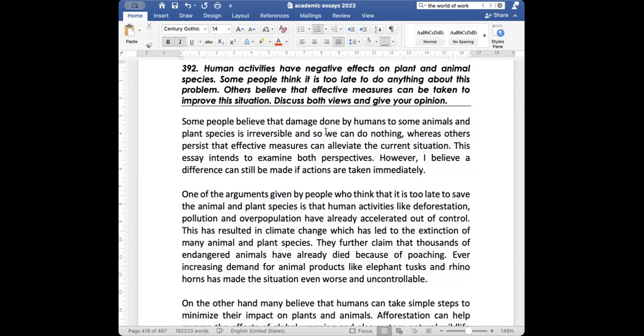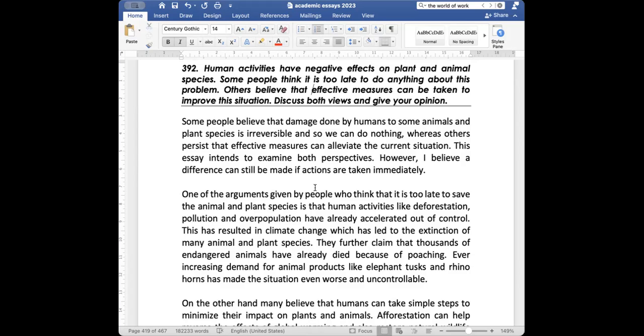Let's see. Some people believe that damage done by humans to some animals and plant species is irreversible and we can do nothing. Whereas others persist that effective measures can alleviate the current situation. This essay intends to examine both perspectives. However, I believe a difference can still be made if actions are taken immediately. My belief is that we can still do a lot if we take immediate action. Did you understand this?